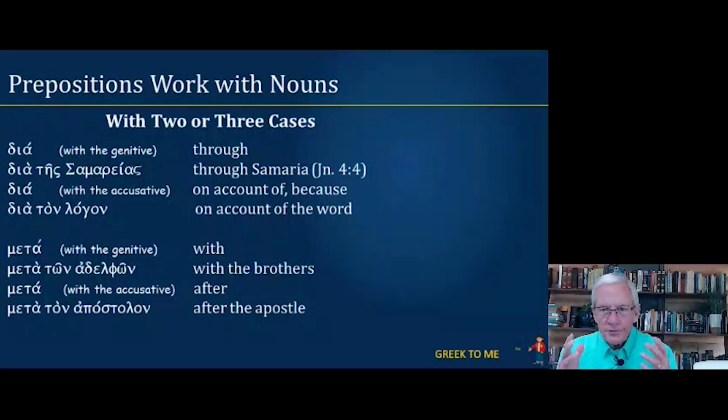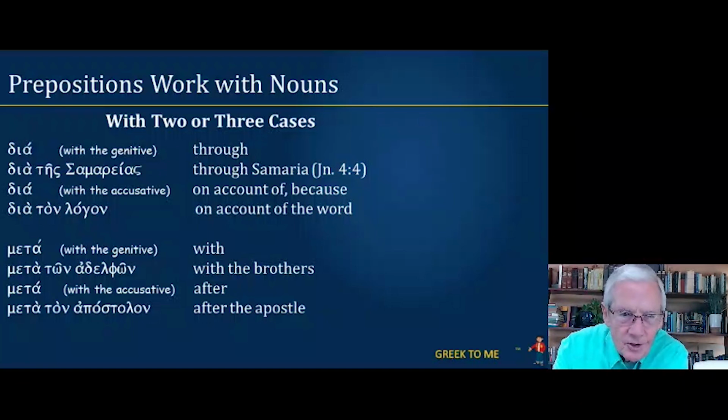However, dia, if it's found with an accusative case, it means on account of or because. So dia ton logon, masculine singular accusative, on account of the word. Now, what this means is that with these prepositions that have two or three cases associated with them, you can't translate the preposition until you look at the noun that follows, or pronoun. That case will tell you how the preposition is to be translated.